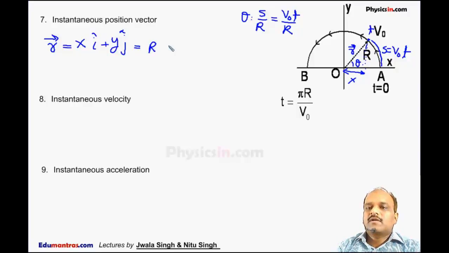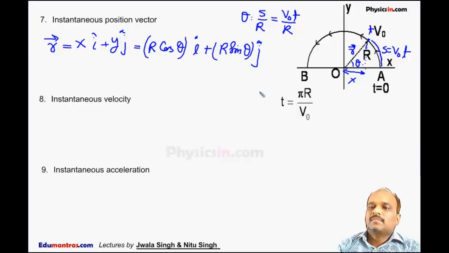It is r cos theta i cap plus r sin theta j cap, where theta is v naught t by r. This is the position vector of the particle at any time t.